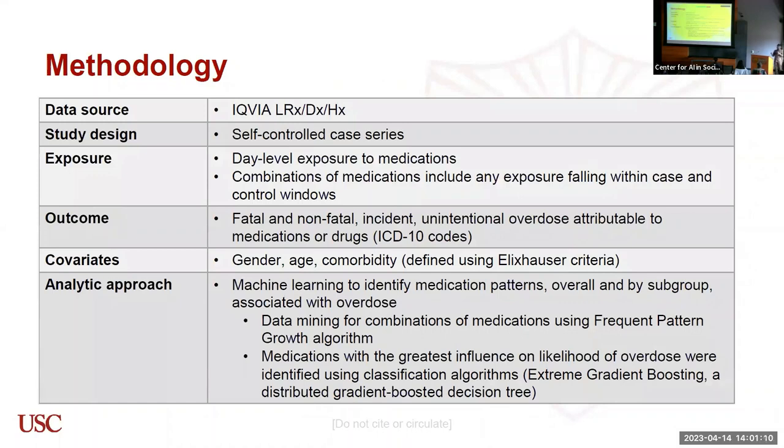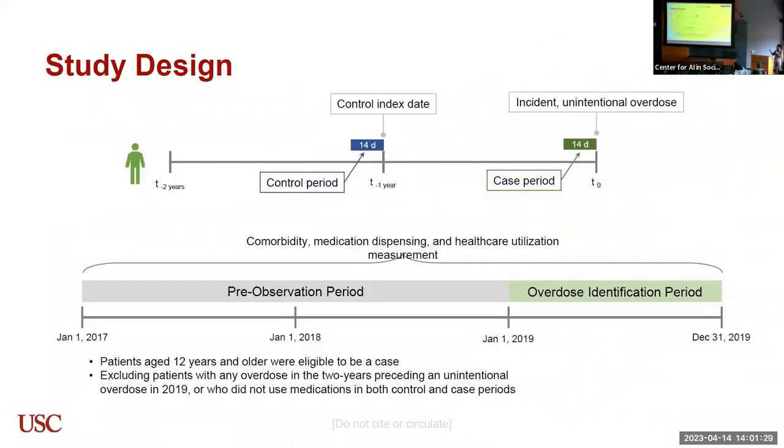For our study, we used the IQVIA longitudinal prescription diagnosis and dispensing claims data set for people who had an unintentional overdose in 2019. We made sure that these are people who did not have an overdose event at least 2 years prior. We looked at the medications these patients were using 14 days prior to the incident, and also 1 year prior to the incident, which would be our control period. We are looking only at people aged 12 and above who had an overdose event.